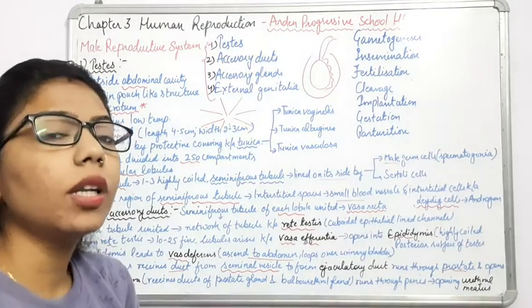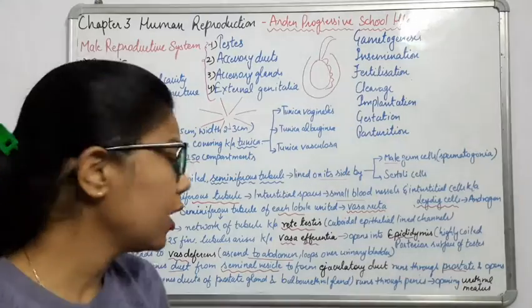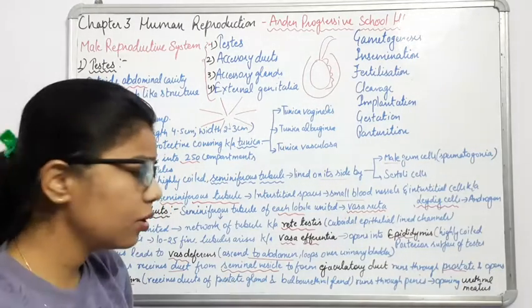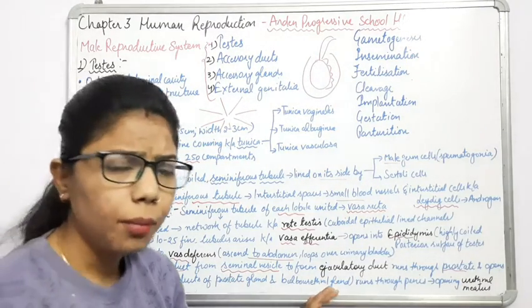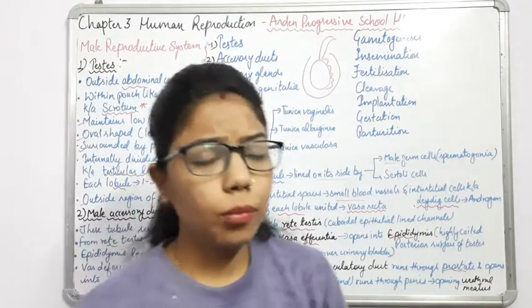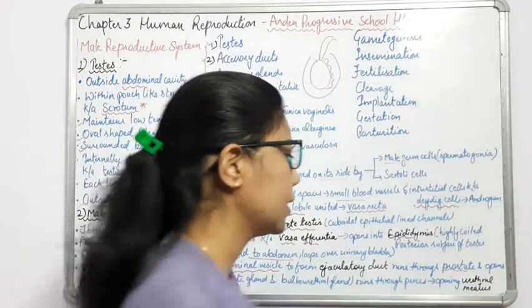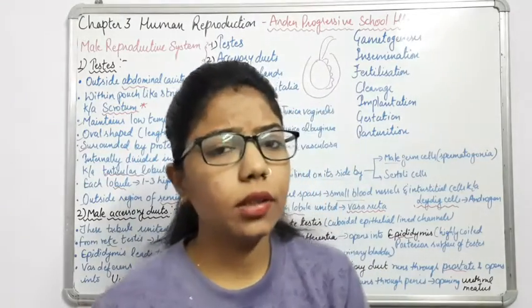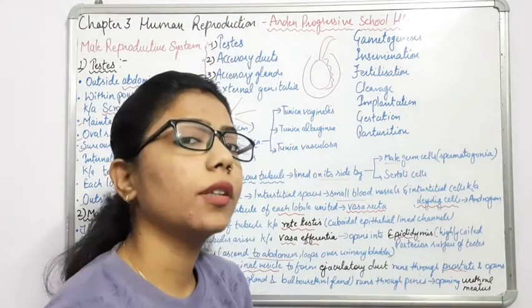And the urethra is the duct which gets the secretion from the prostate gland as well as the bulbourethral gland, and after that it moves outside through the penis. What is that opening called? You will call it the urethral meatus. What do you call it? Urethral meatus.